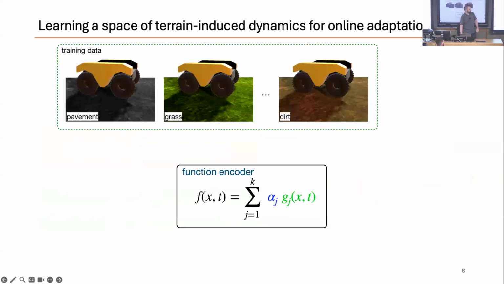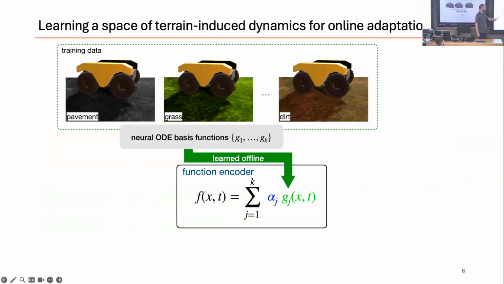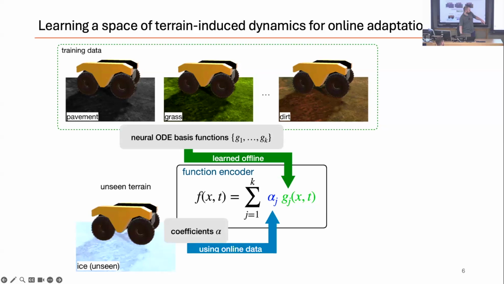Okay, so how does this actually work? Offline, we assume that we have a set of trajectories taken of the robot on different terrains. So for instance, we might have trajectories on pavement, grass, and dirt. And then we learn a set of NeuralODE basis functions offline, and we're going to use those in our model. Once we've trained on these terrains, the basis functions are fixed.